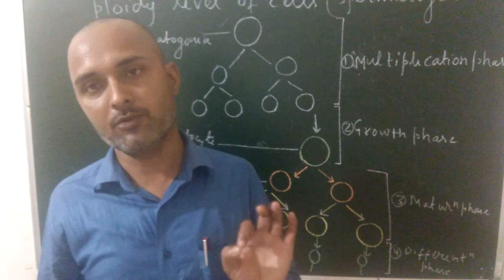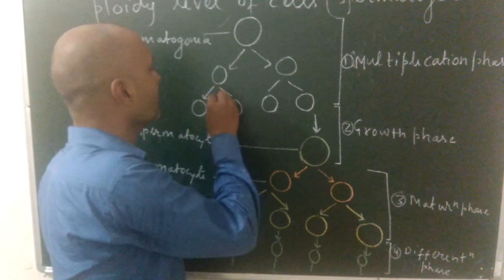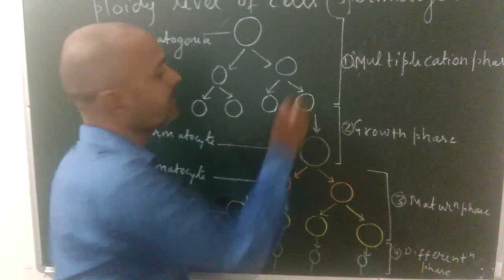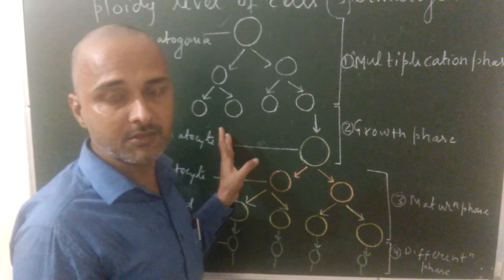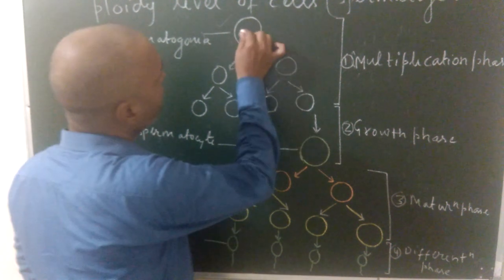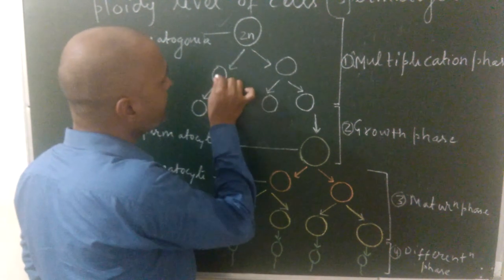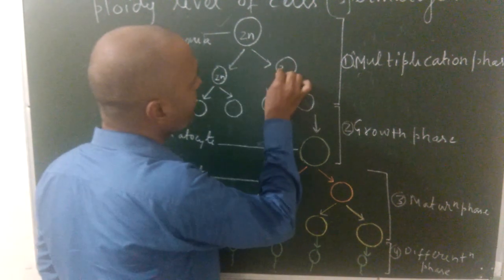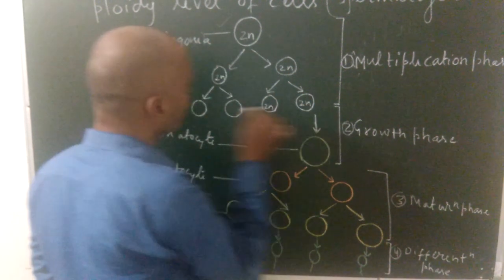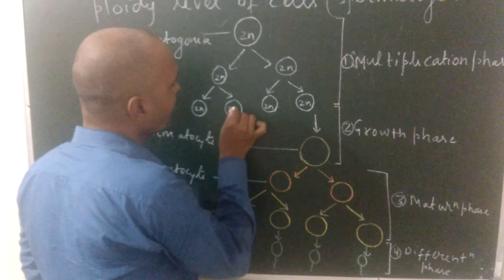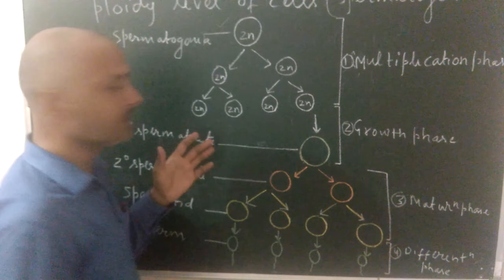That means 2n number of chromosomes, means 46 chromosomes. And after the meiosis, all the cells will have half set of chromosomes. So this is the spermatogonium, the germ cell of testis, so it will be 2n, means 46 chromosomes. Again, before the meiosis, this is the multiplication phase. This is spermatogonium also during the multiplication phase. So all cells in the multiplication phase will be diploid because no meiosis takes place. By mitosis division, spermatogonium increases its number.